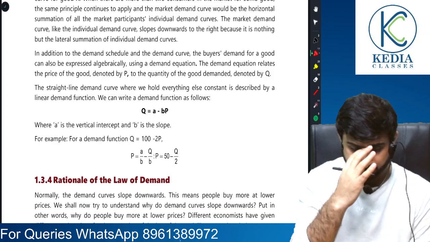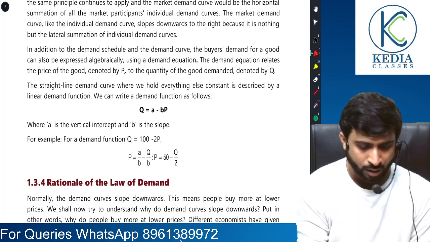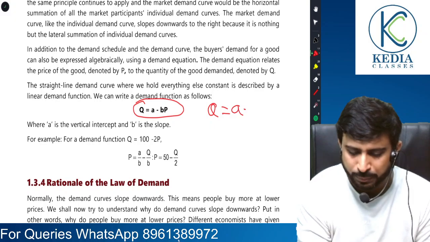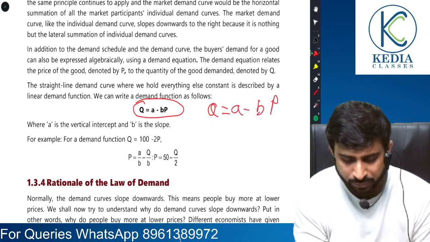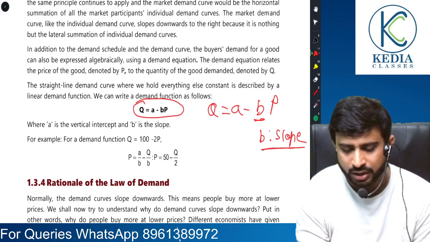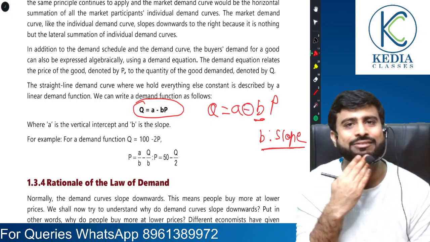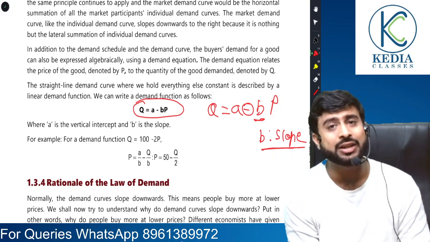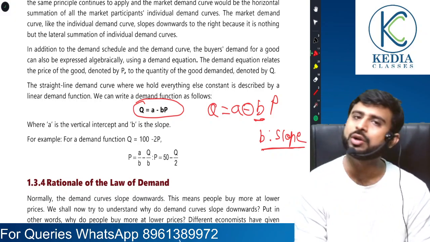Moving on. Demand function can be written as Q equals A minus BP. What does it mean? B represents the slope of the demand curve. B is negative because of the inverse relationship between price and quantity demanded.